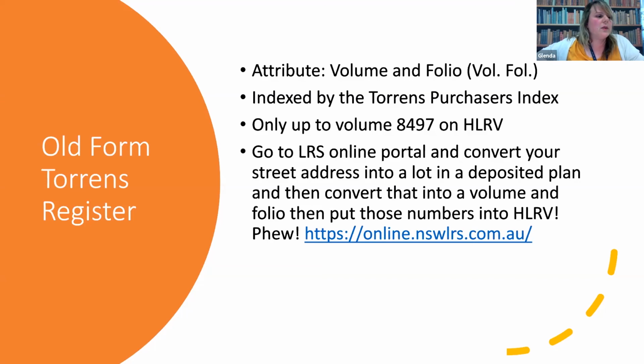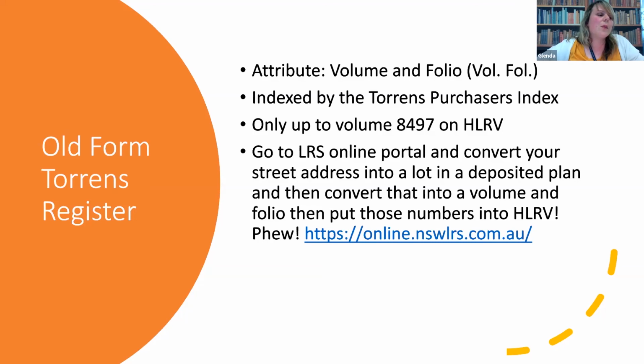Now, if the volume is higher than 8,497, it will not be on HLRB, and you may have to purchase it from New South Wales Land Registry Services or an approved information broker. And it's actually the newer properties that won't be on. So mine, for example, is in volume 10,000, so it isn't on there. Michael will be showing you some ways around this, however.